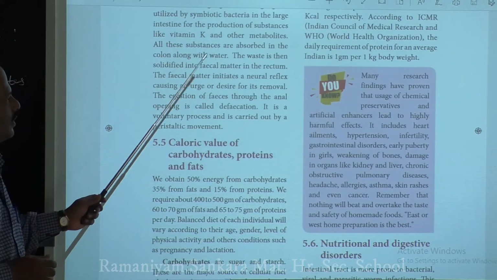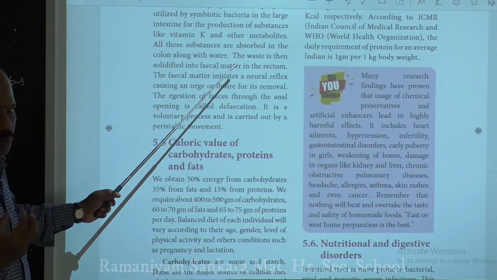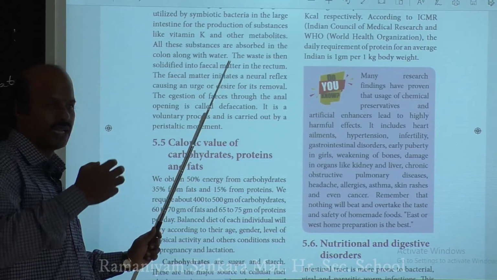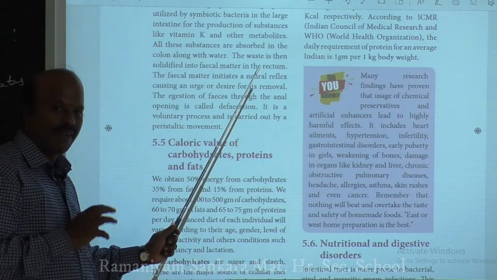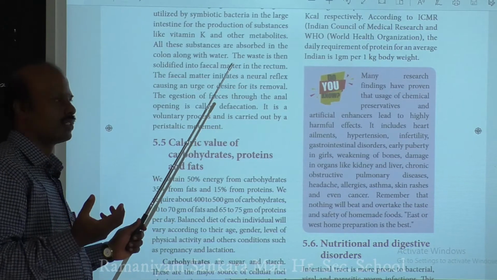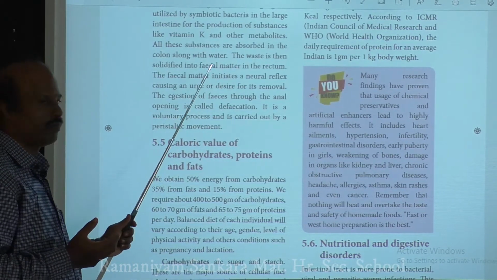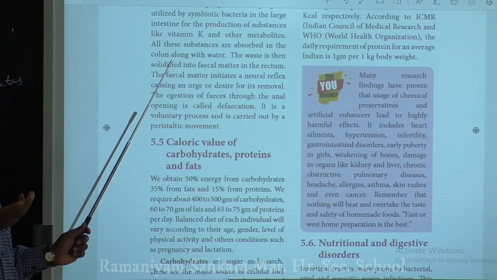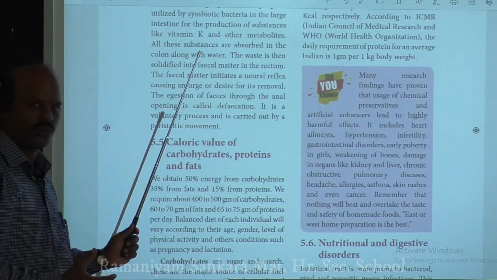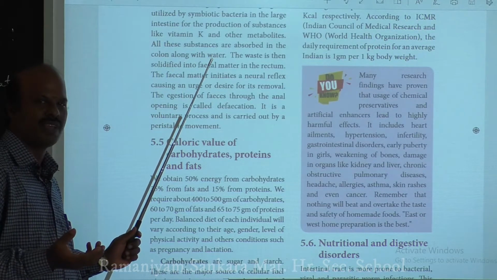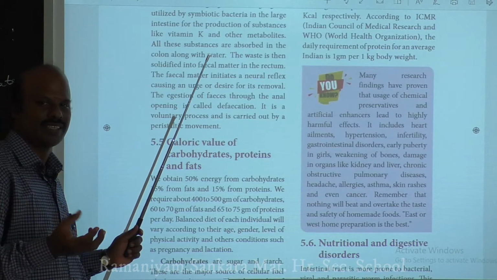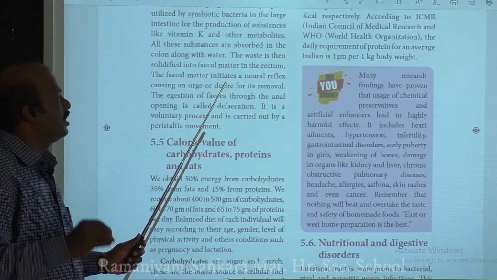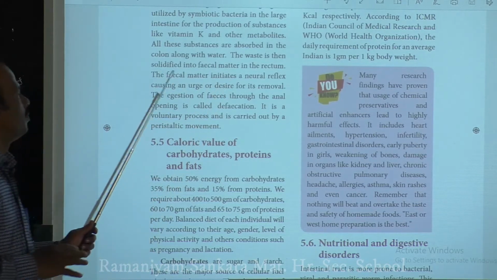Once the water is absorbed from the digested roughage, the remaining leftover part is called the waste part. This waste part moves from the large intestine into the rectum, where it gets solidified, and we call this solidified form of waste fecal matter. Once the liquid is absorbed from the large intestine, the remaining undigested part passes into the rectum and becomes solidified, and this fecal matter is temporarily stored in the rectum.